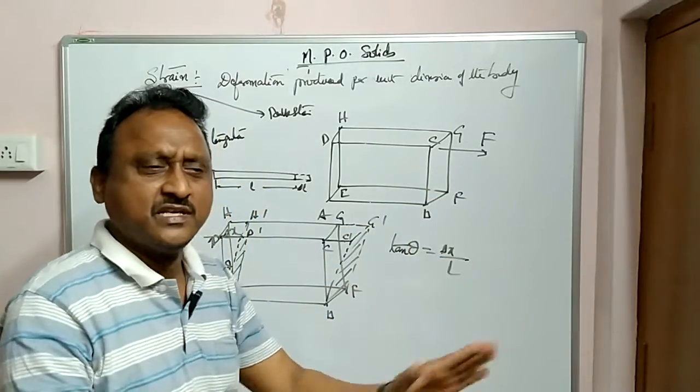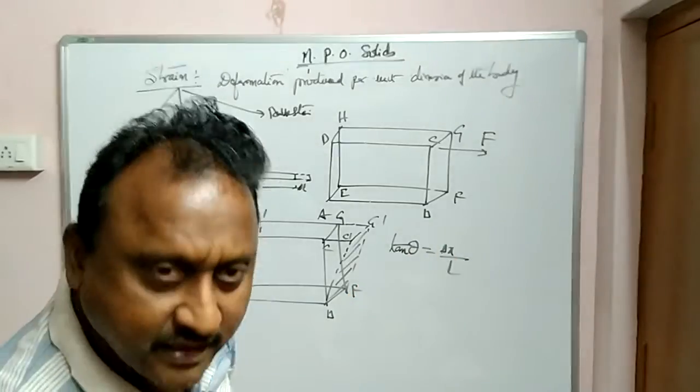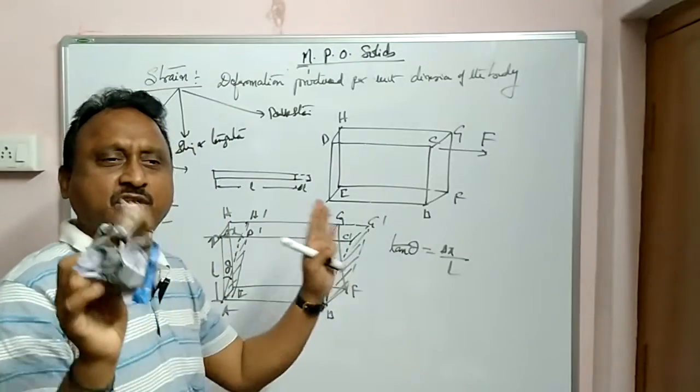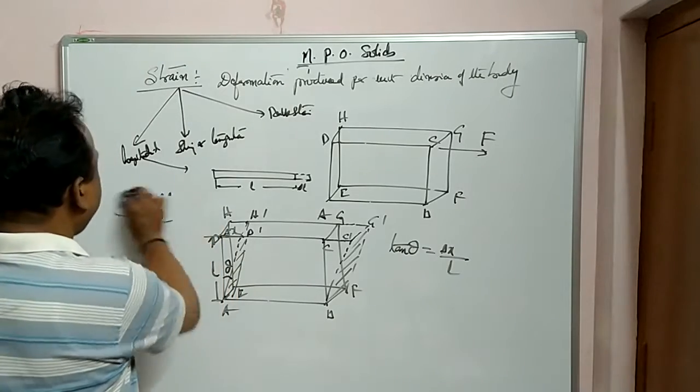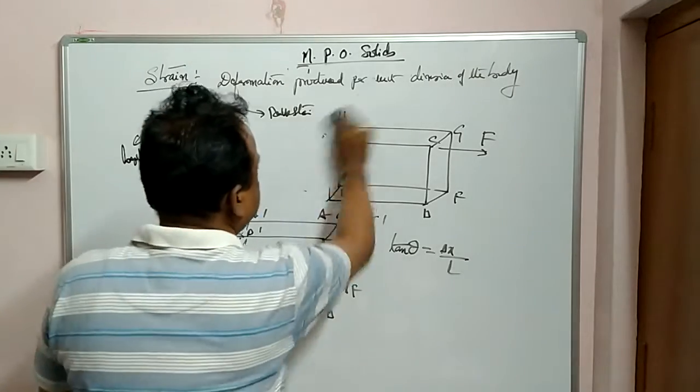Strain has no units anywhere. Only for stress you have newtons per meter square. Clear? Now let us go to the last one, bulk strain.